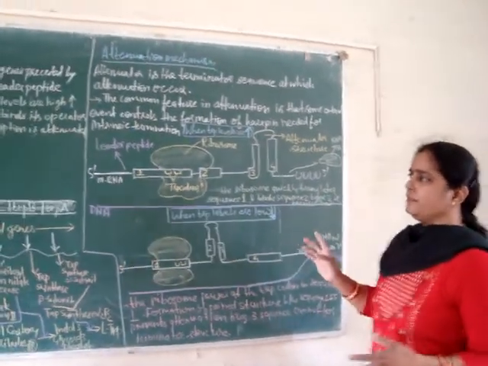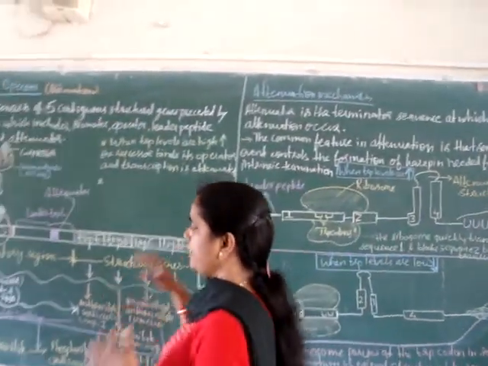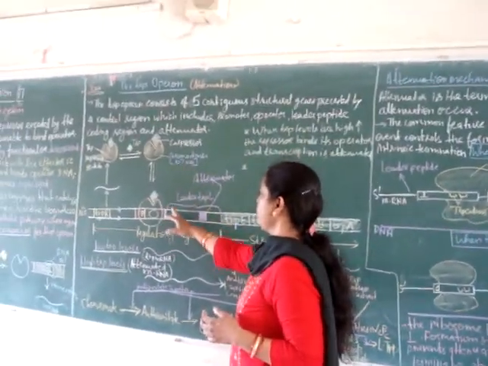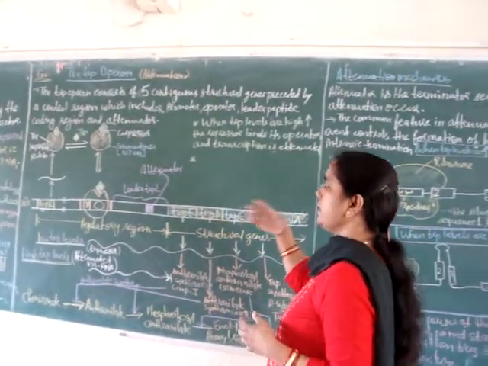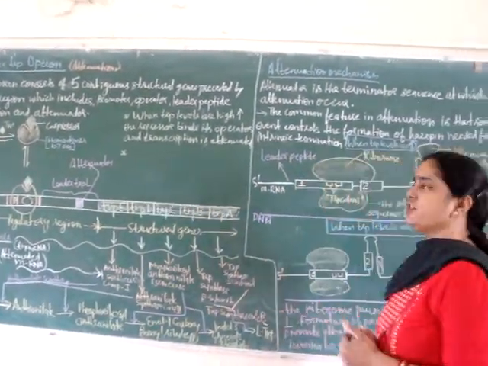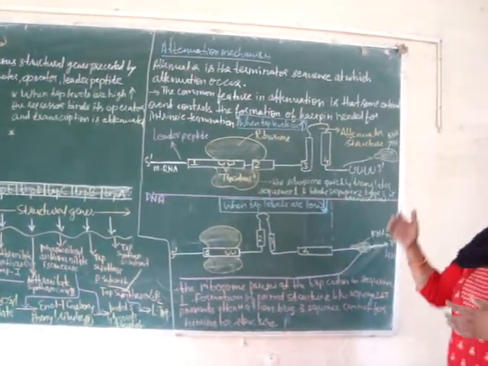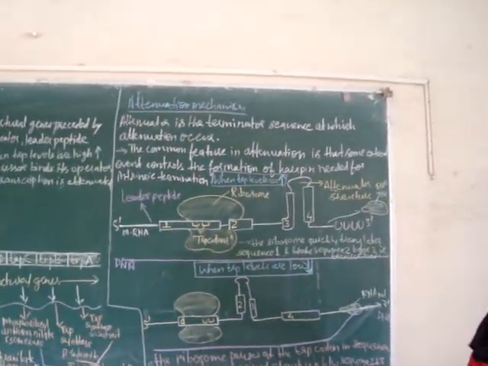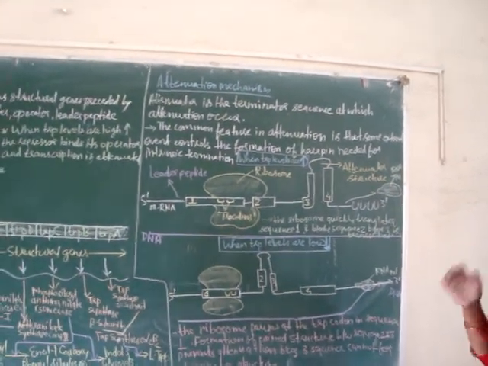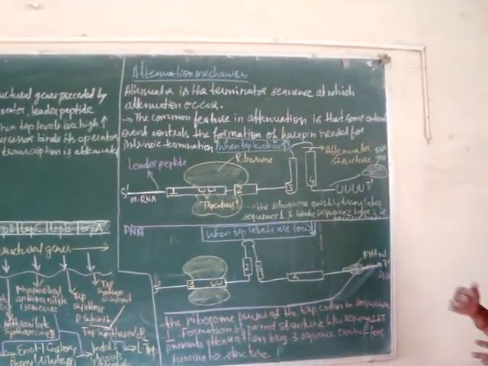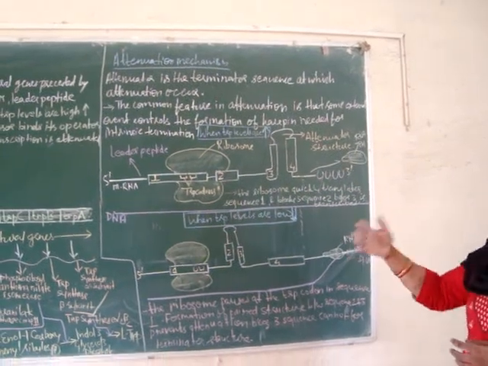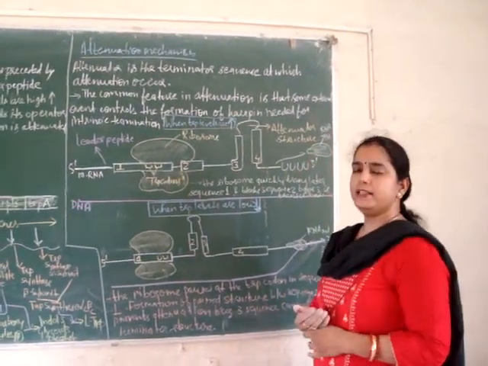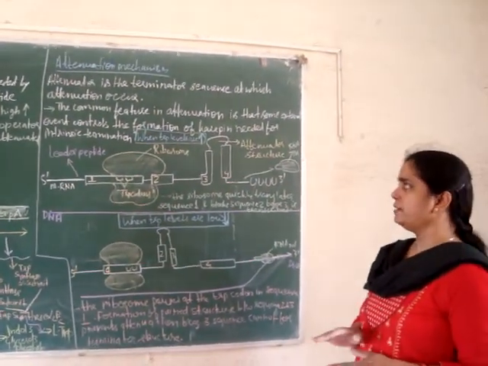Now we will see how, under high tryptophan level, this attenuator sequence attenuates the transcription of the structural genes. So it occurs through the attenuation mechanism. The attenuator is the terminator sequence at which attenuation occurs. The common feature in attenuation is that some external event controls the formation of the hairpin needed for intrinsic termination.